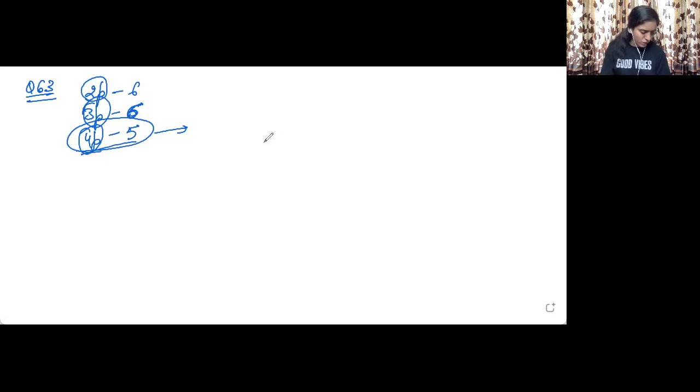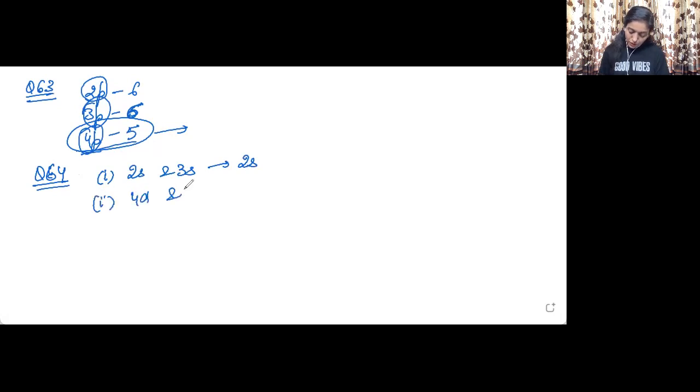Let us now move into question number 64. Okay. Now the question number 64 is, among the following pairs of orbitals, which orbital will experience the larger effective nuclear charge? So we have been given pairs of orbitals and we need to tell which out of the two will experience more effective nuclear charge. So the first pair is 2s and 3s. So closer to the nucleus, more effective nuclear charge. So in this case, 2s will get more effective nuclear charge.